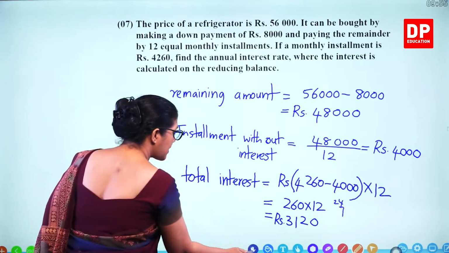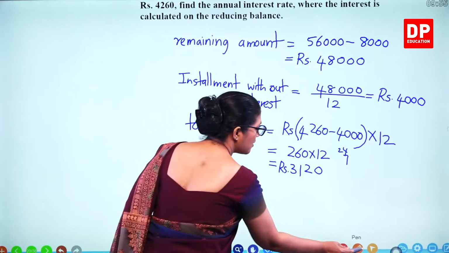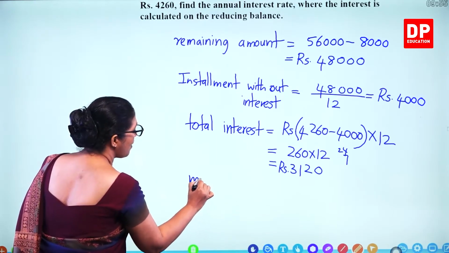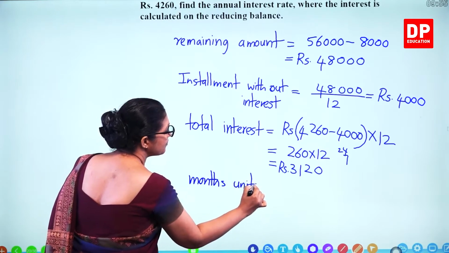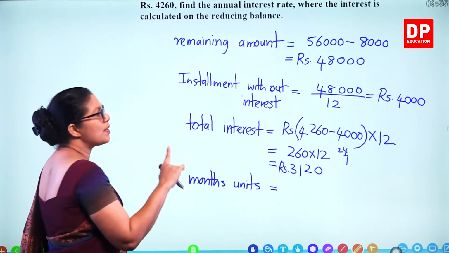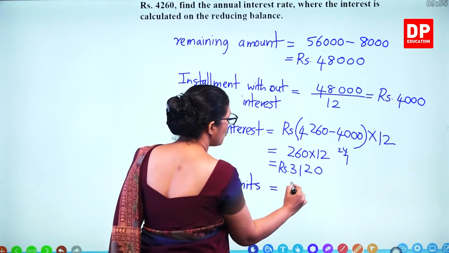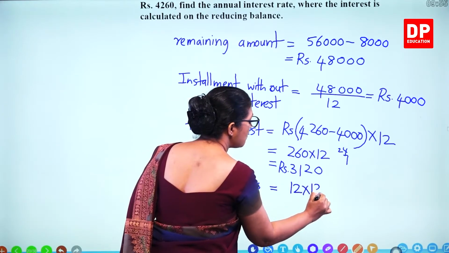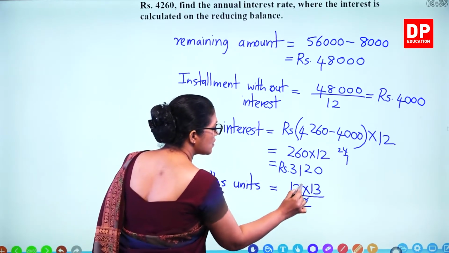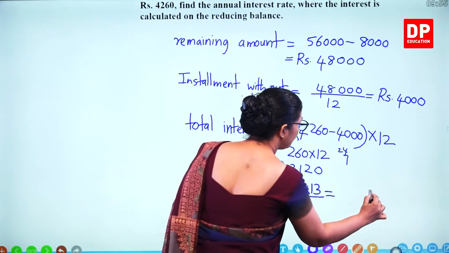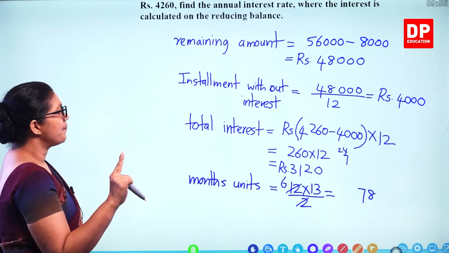Now, what's the next step? We have to find the month units. This is like 12 plus 11 plus and so on, reducing. So 12 into 13 divided by 2 gives the month units. So 6 times 13, 78 month units are there.